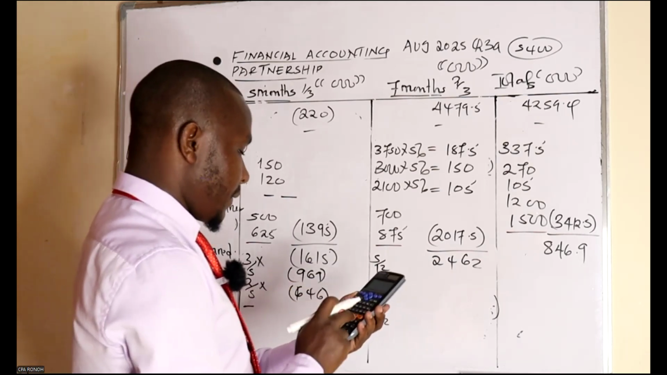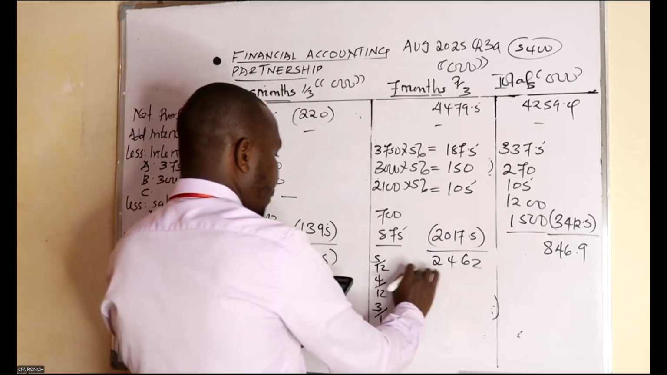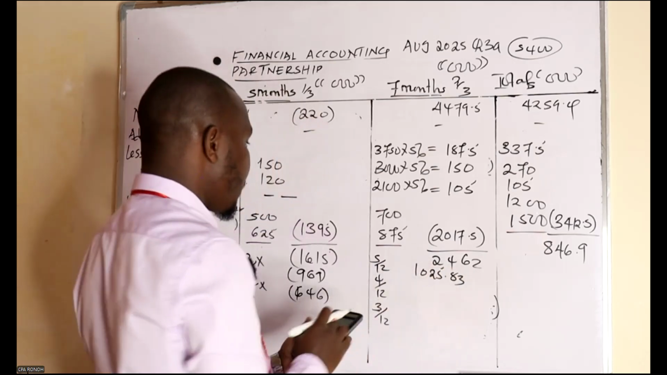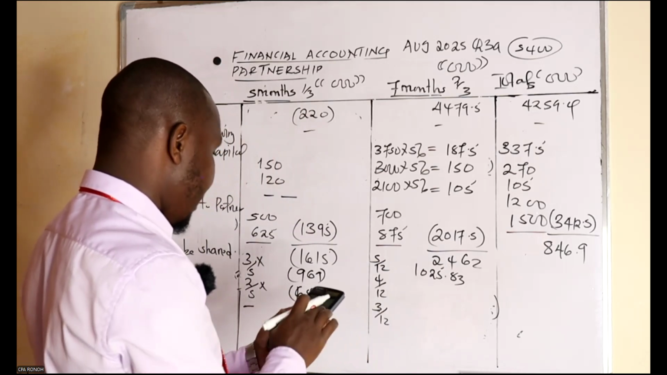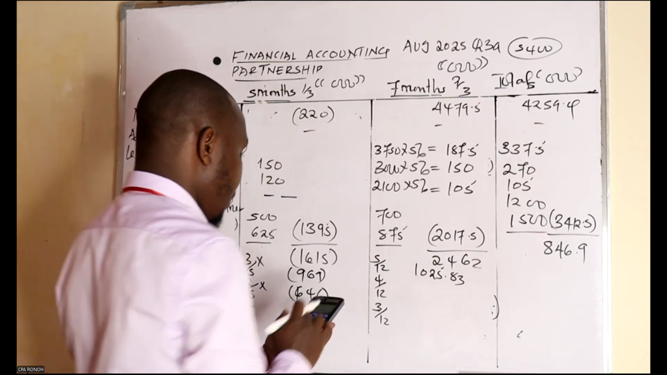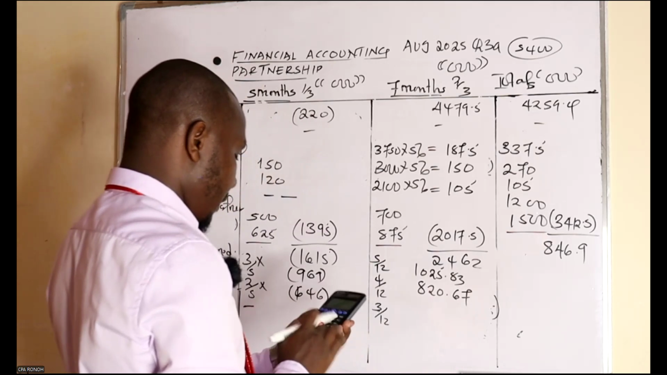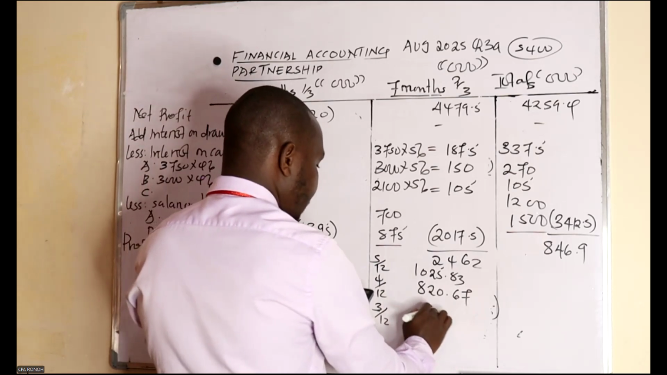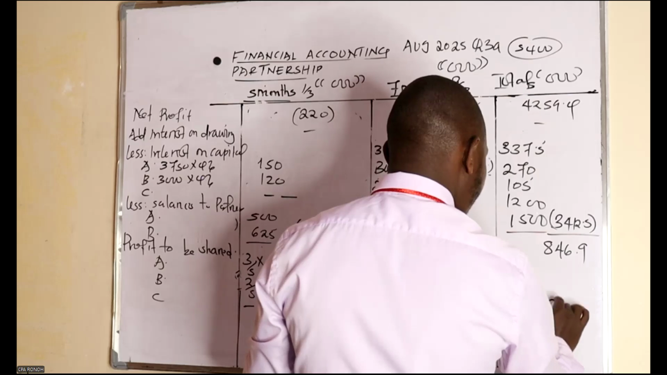What about on the other side? 5 over 12 multiplied by 2462. This one we are having 1025.83, rounded off to 2 decimal places. 4 we divide by 12, or 5 plus 4 plus 3, we are getting 12. Good. 4 we divide by 12, multiply by 2462. Having 820.67. And then 3 we divide by 12, multiply by 2462. This one we are having 615.5, which we don't have for the other one. So this one will come here.